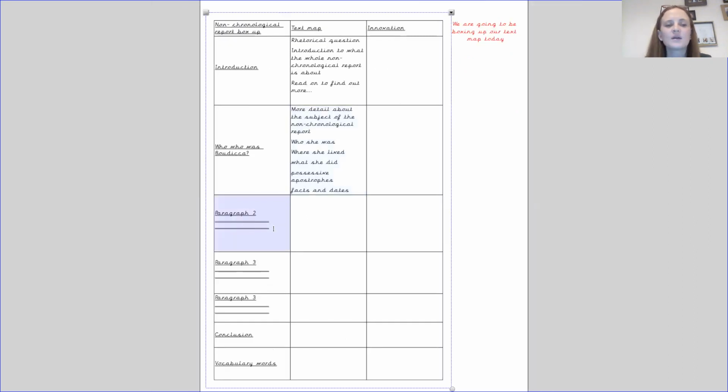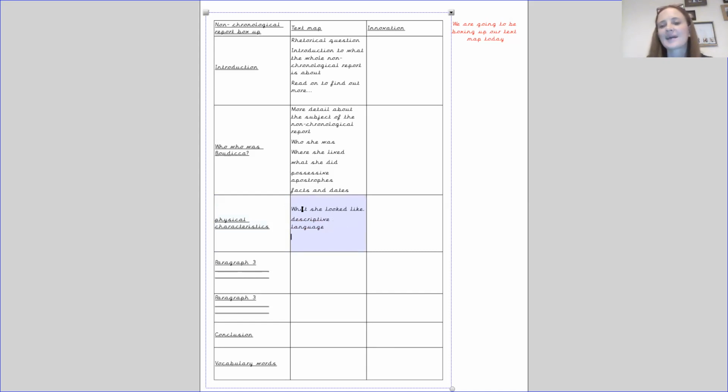Paragraph 2, after the first paragraph, is the physical characteristics. So this would focus more on what Boudicca looked like. And then what would be important here would be our descriptive language.